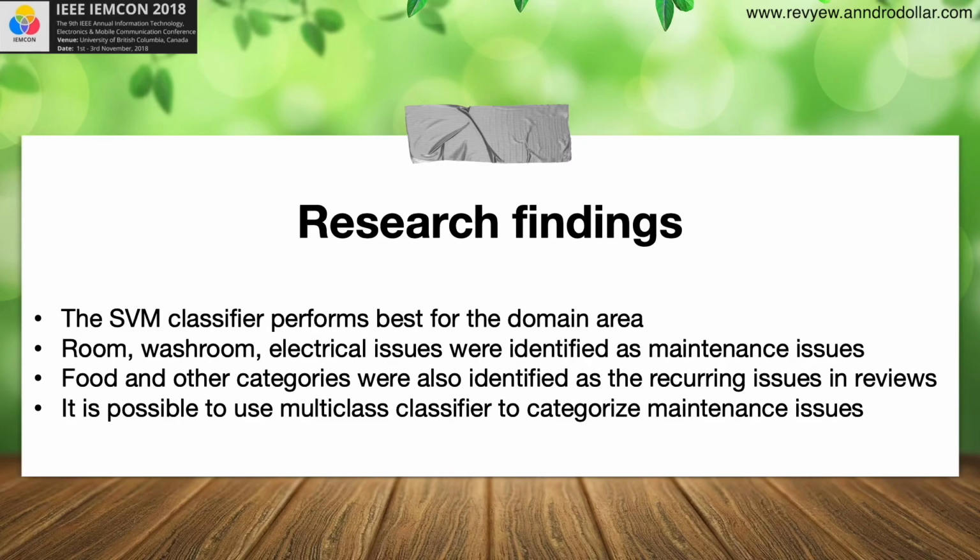Room, washroom and electrical issues were identified as maintenance issues, and food and other categories were also identified as recurring issues in reviews. The project review answers the research questions initially mentioned and shows that it is possible to use the multi-class classifier to categorize maintenance issues.